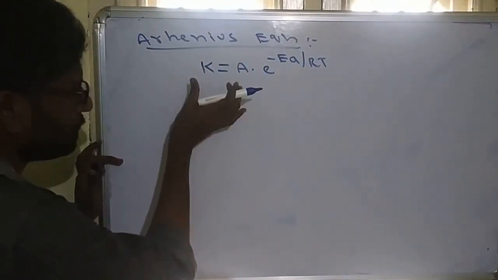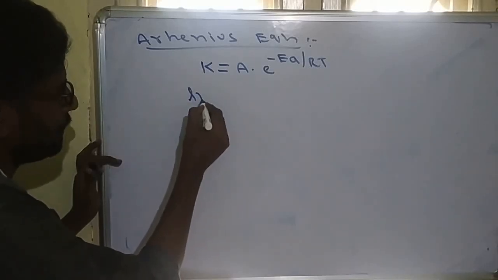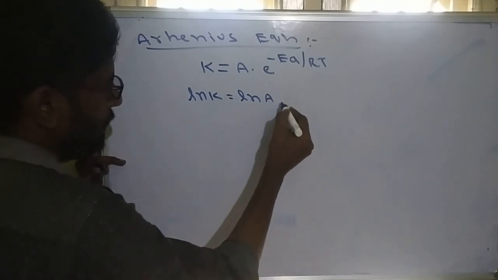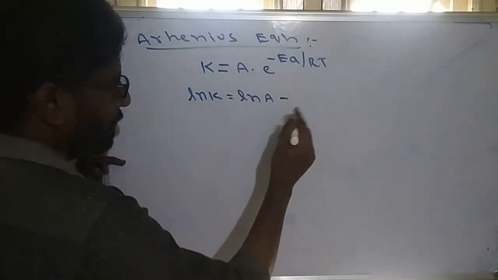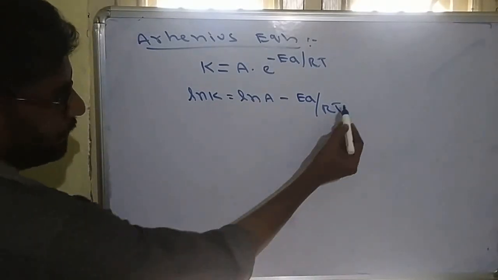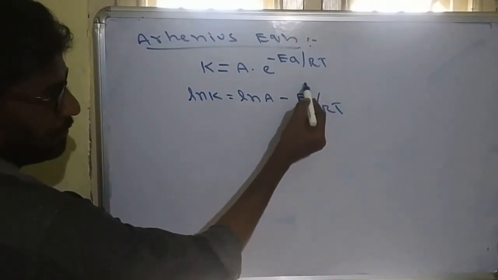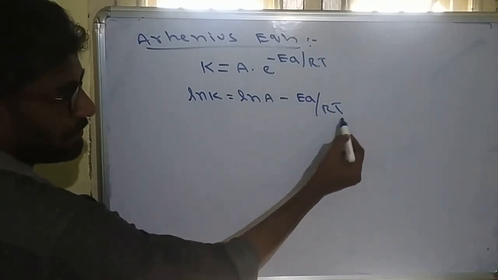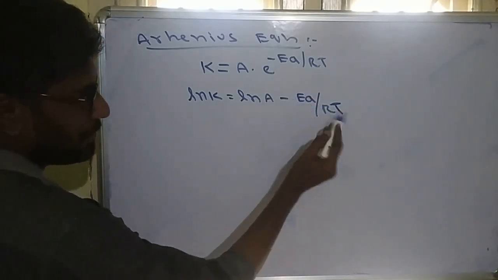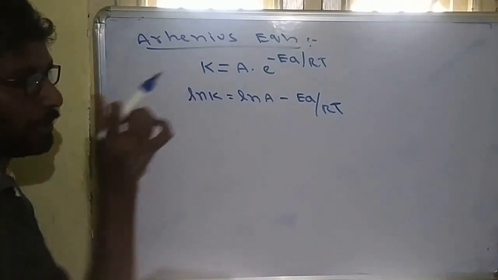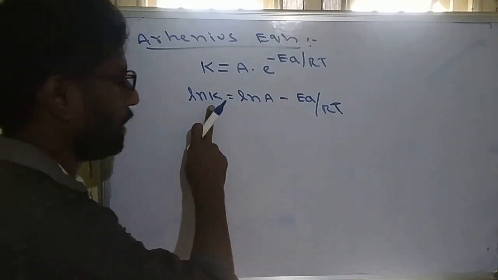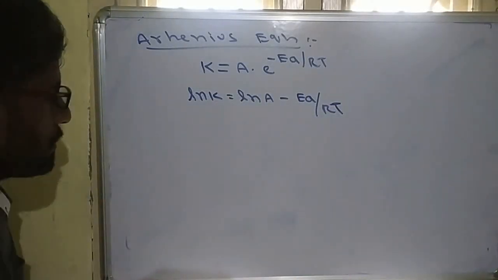Applying ln on both sides, ln k = ln A - Ea/RT. If temperature is high, this total value becomes less because temperature is in the denominator. So the lesser the subtraction value, the more the rate constant. So the more the temperature, the more the rate constant. Simply, k and T are both directly proportional.